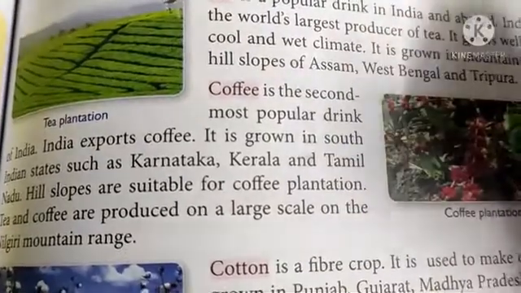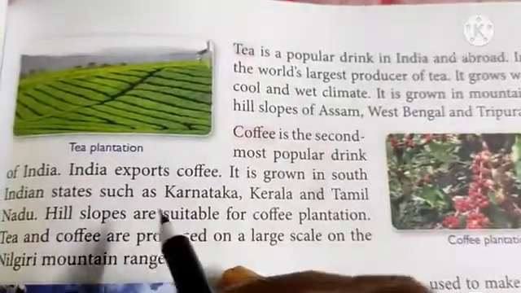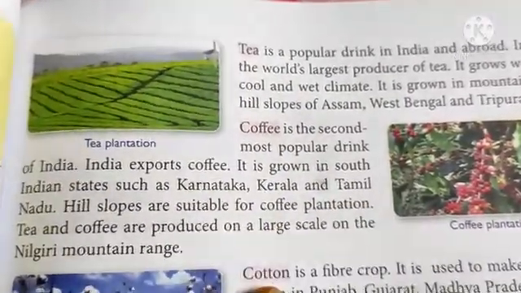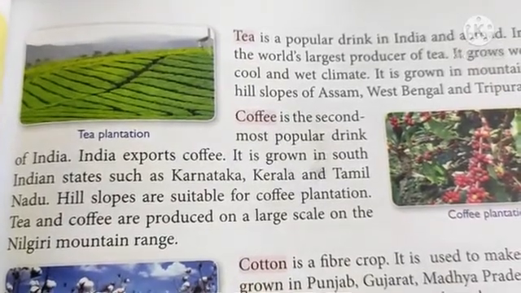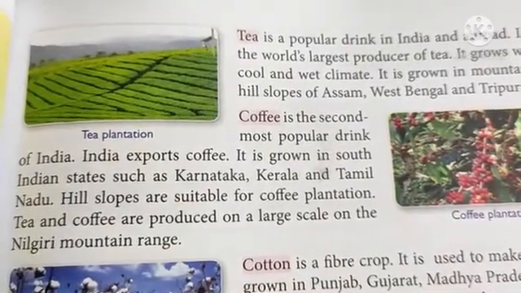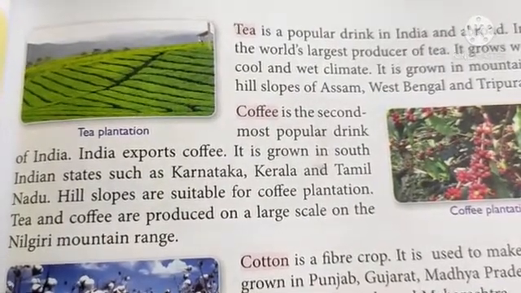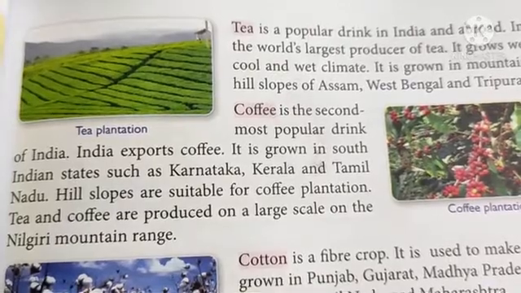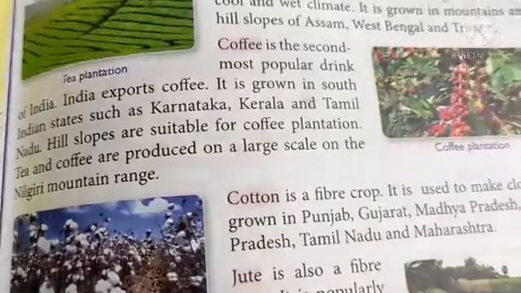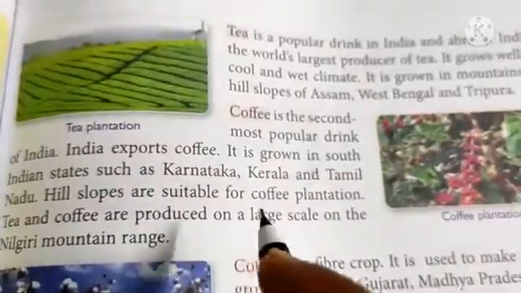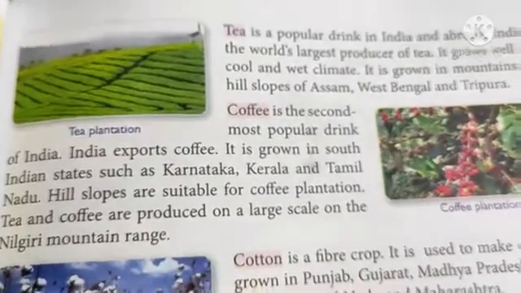Coffee is the second most popular drink of India, and India exports coffee. It is grown in South Indian states like Karnataka, Kerala and Tamil Nadu.